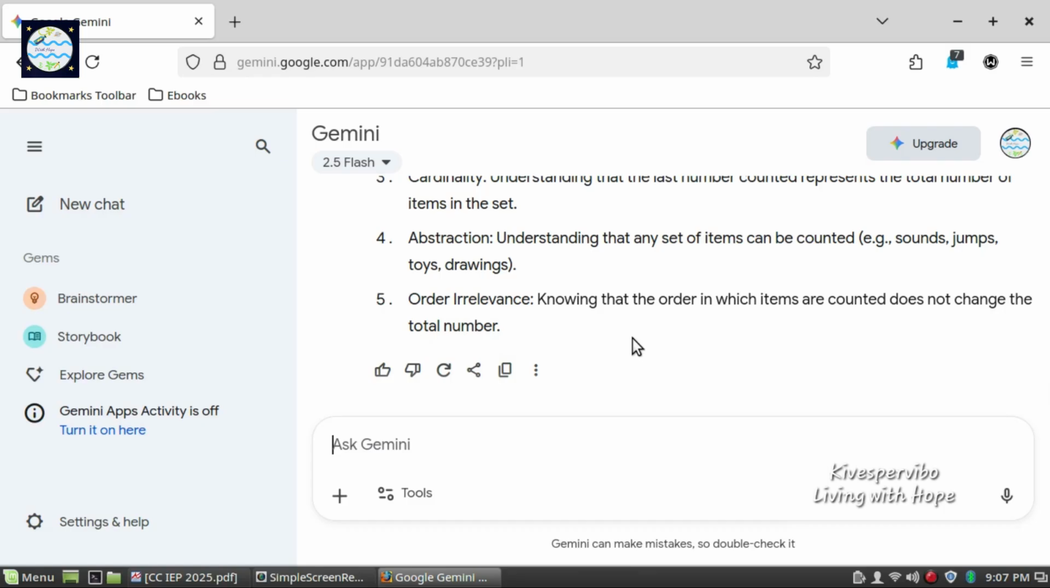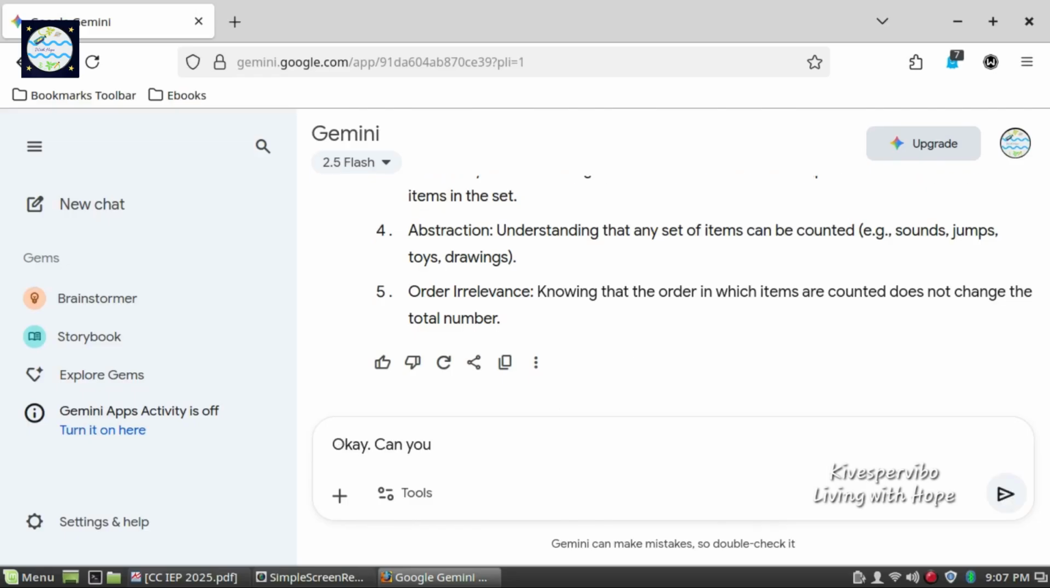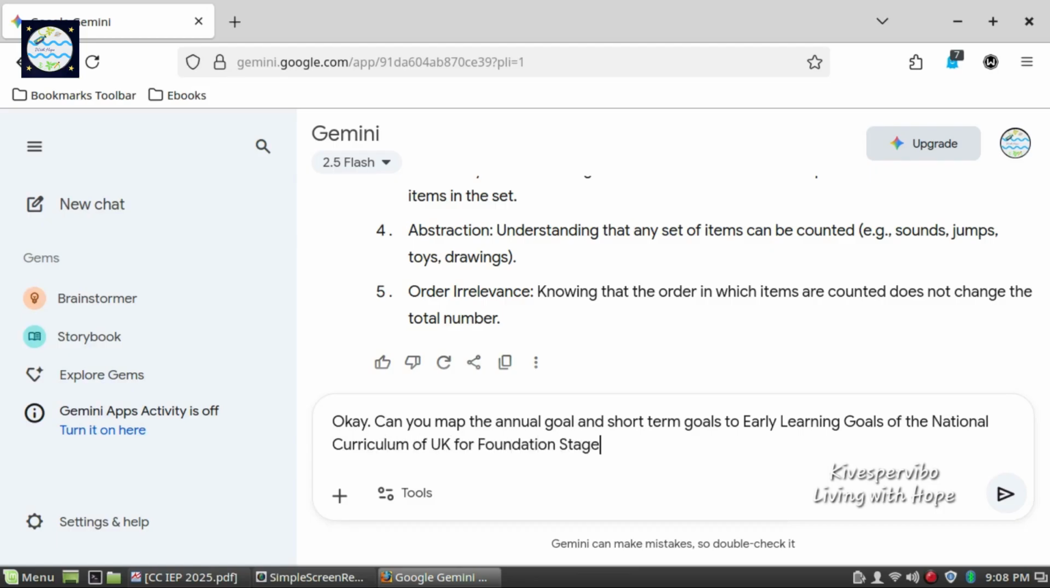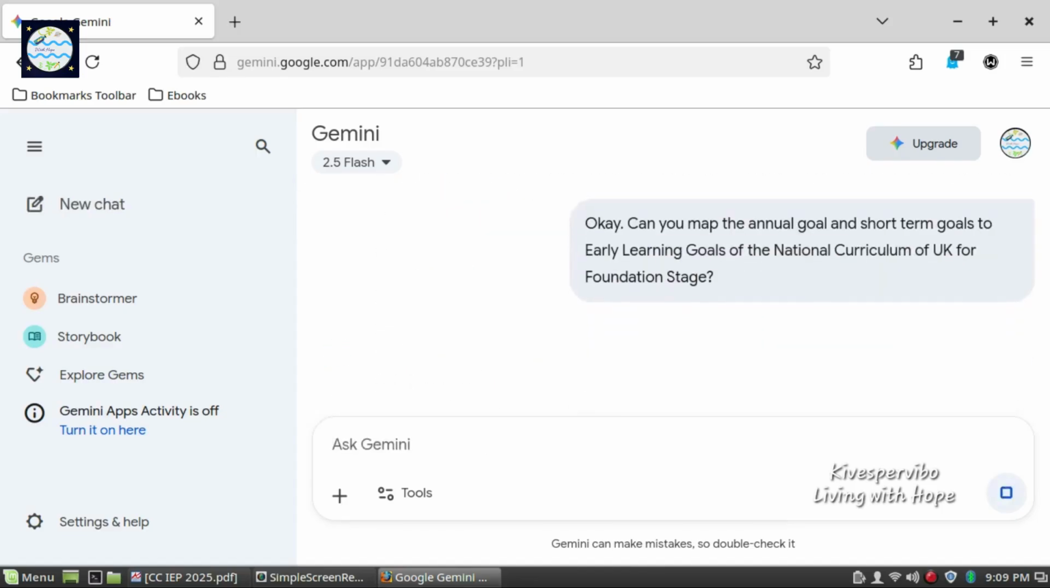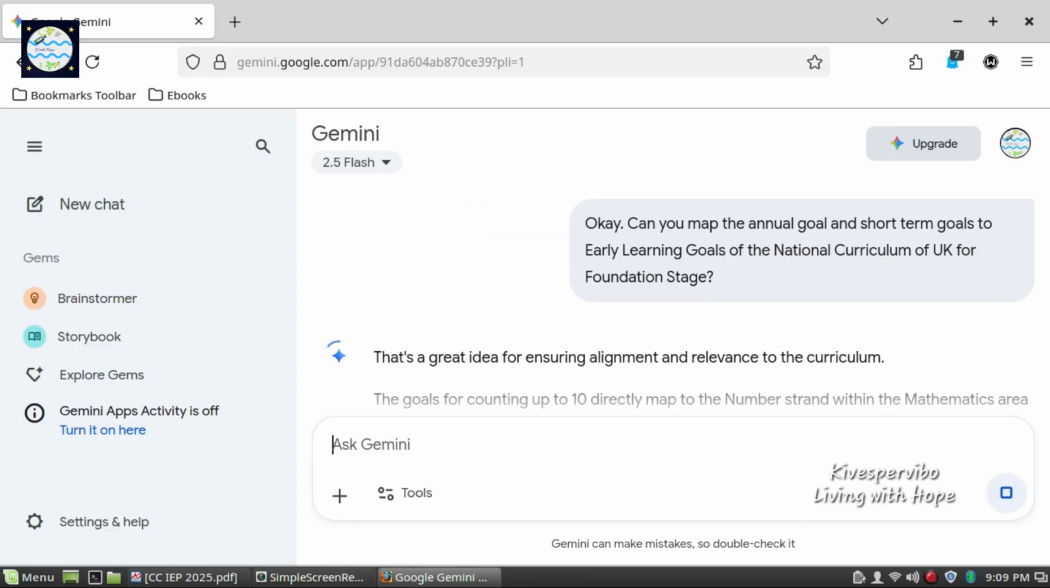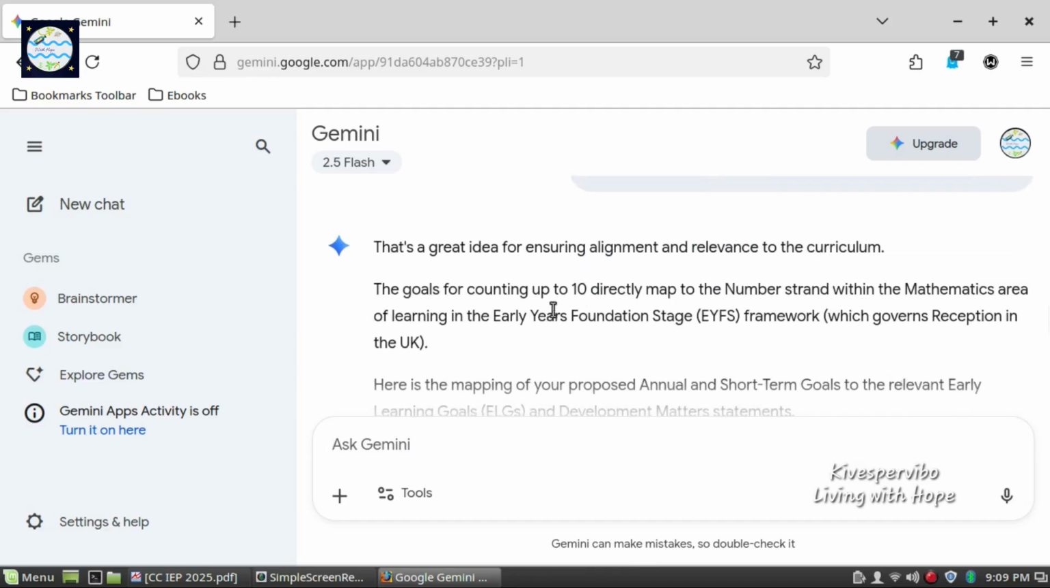Let us try to see if we can get Gemini to map the goals generated by it to the goals of a different curriculum, like the Early Learning Goals of the National Curriculum of UK and Development Matters Guidelines for Foundation Stage. It responds by saying that's a great idea for ensuring alignment and relevance to the curriculum. The goals for counting up to 10 directly map to the number strand within the mathematics area or domain of early learning goals in the Early Years Foundation Stage Framework, which governs reception in the UK.